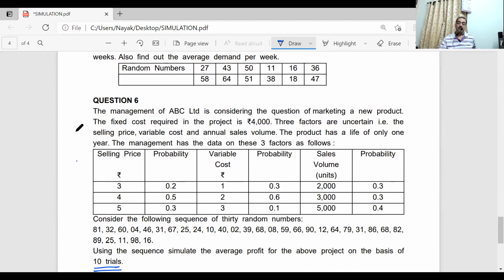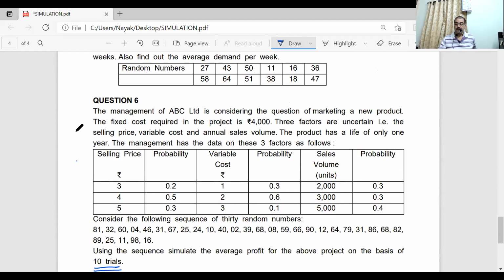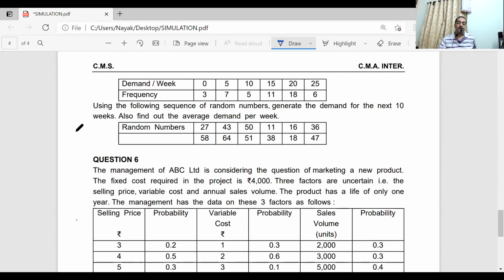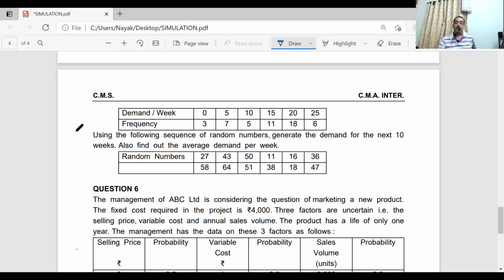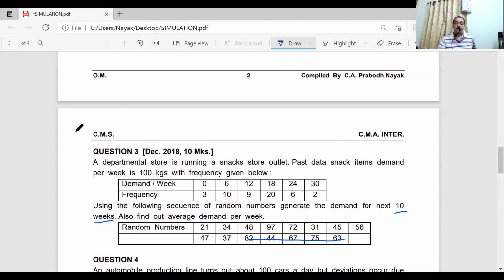They are saying, using the sequence of 30 random numbers. Consider the following sequence of 30 random numbers. Now, if you go to see, I need not take the same 10 random numbers for all 3 variables. See, earlier I had only 1 variable. So let us see the types of questions we have done up till now.